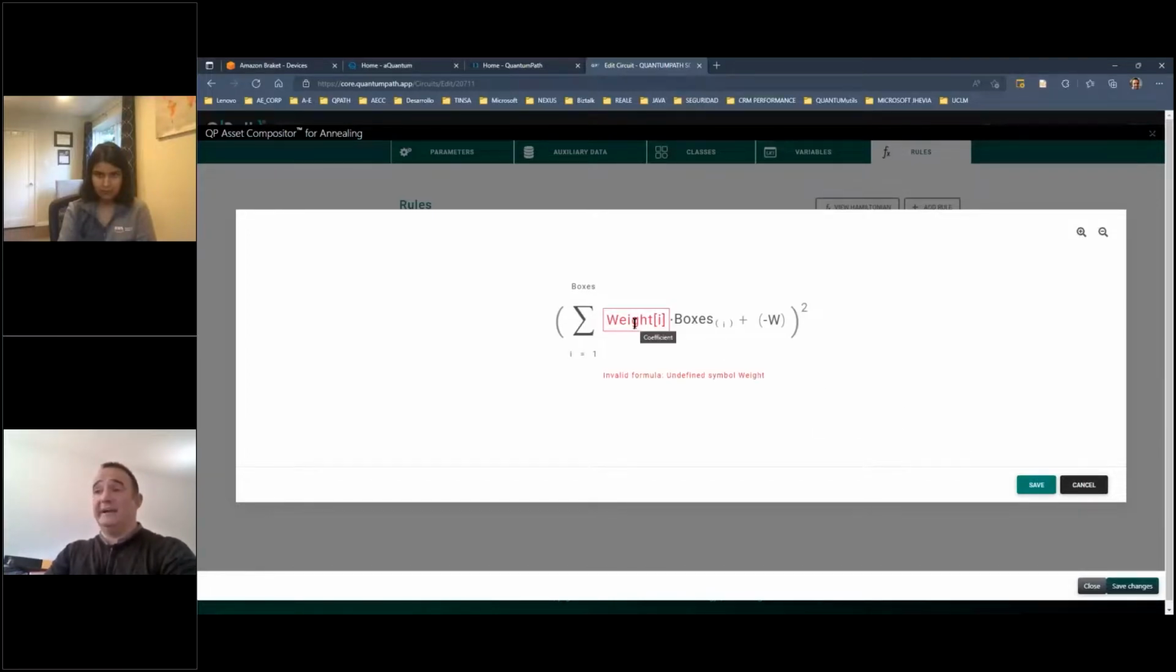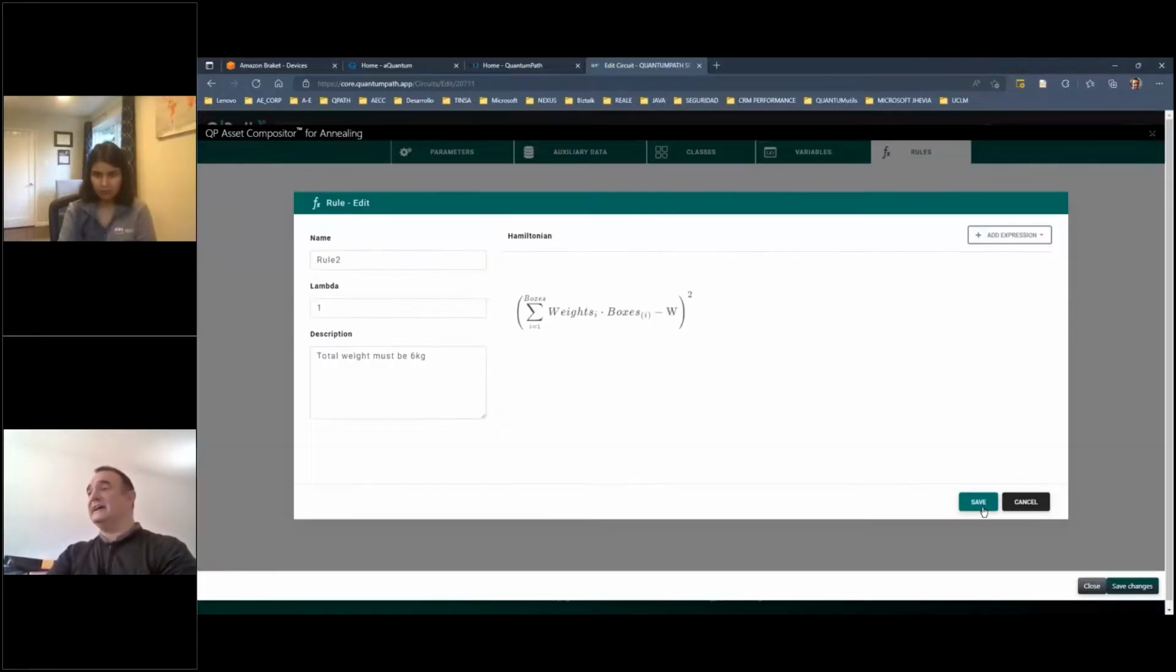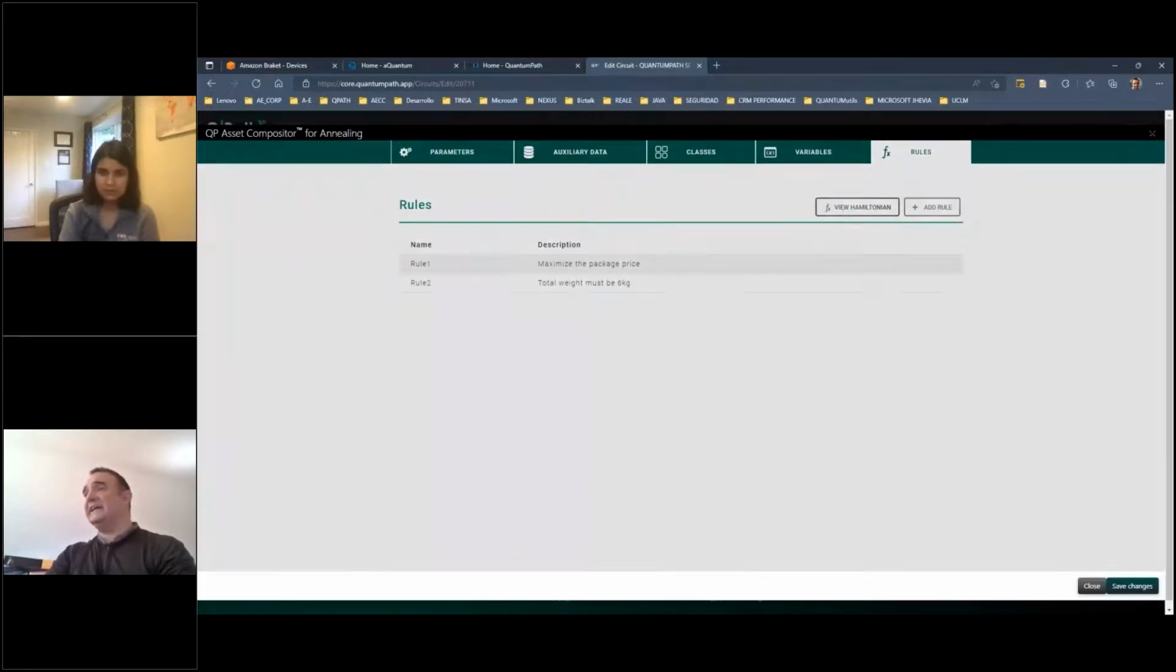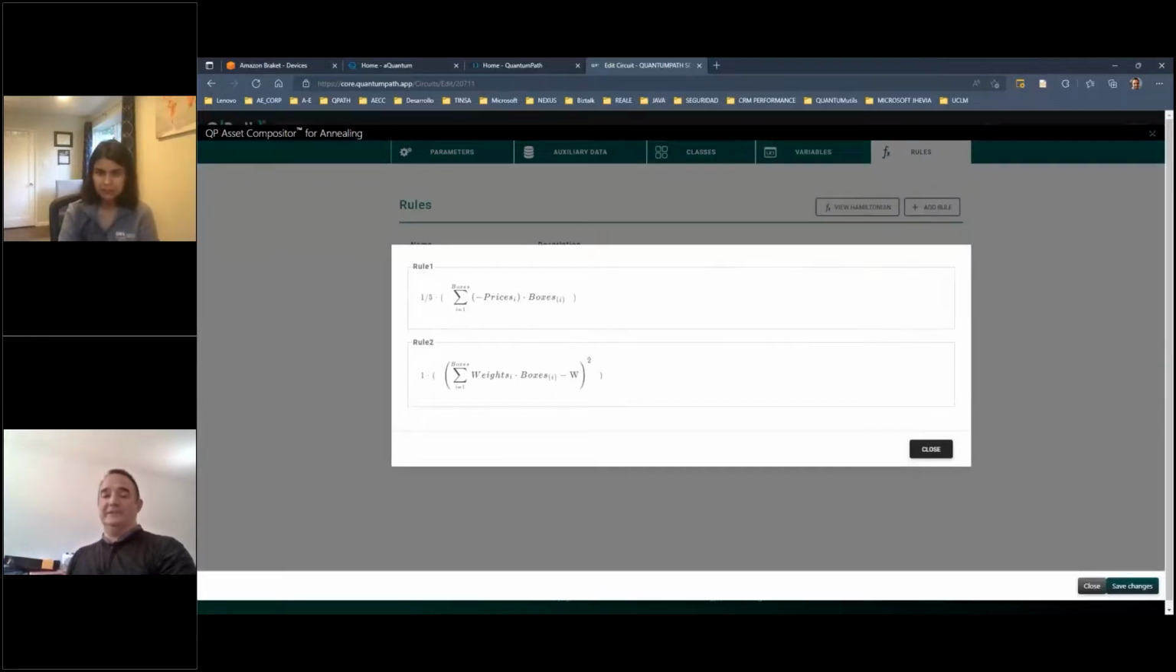If we don't find the right weight or we don't find the right boxes, Quantum Path in its editor can help us with some kind of intelligence editor. Okay. In this case, we have defined the weights of the boxes, and these never go above the WB variable that, remember, is 6 kilograms. Once I have that, to finish, I can see the whole Hamiltonian.